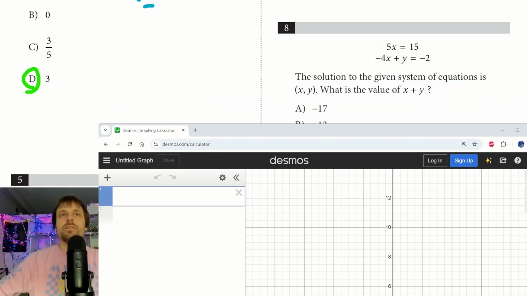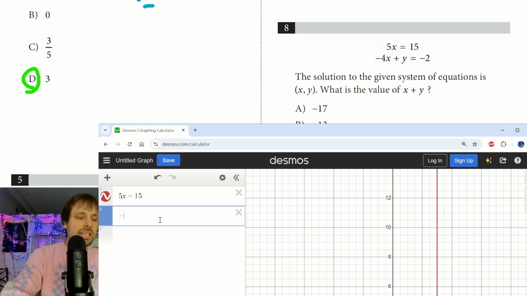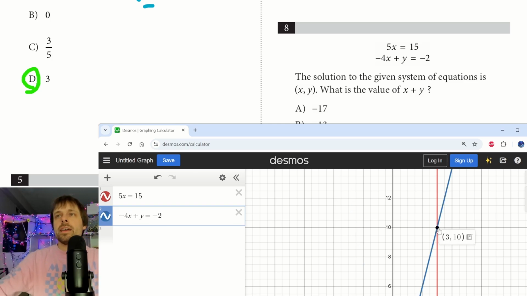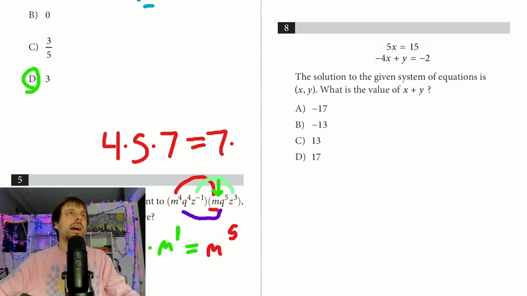I will shift it to right there, and we will plug both of these in. Equals 15. This way, it can just lead to less human error, right? As long as we can plug our equations in correctly. I look for my intersection, I get 3, 10. So I will minimize this. I will write out my 3, 10. Remember, that's my x, and that's my y.